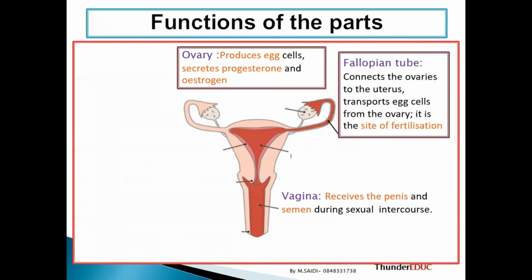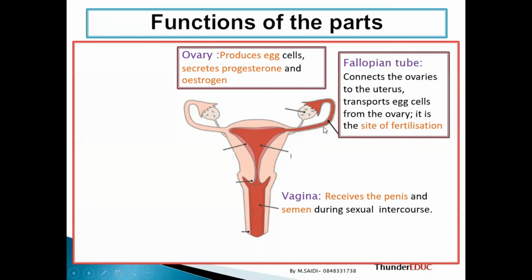Then number 2, we have what is called the fallopian tube. The fallopian tube connects the ovary to the uterus. If you look at this, yes, this is the fallopian tube. So it connects this uterus and then the ovary. So that's the function of the fallopian tube.